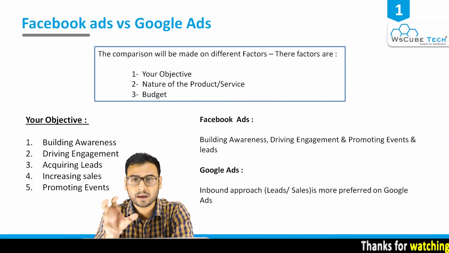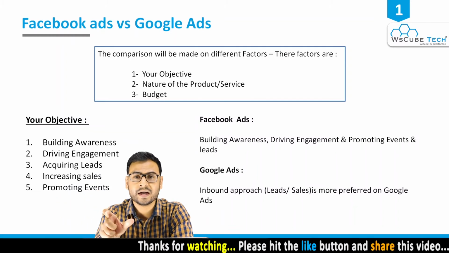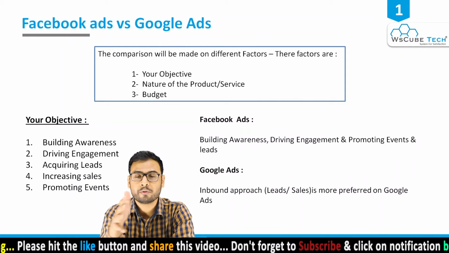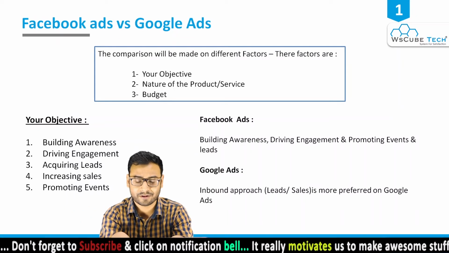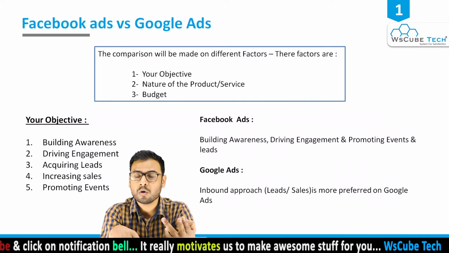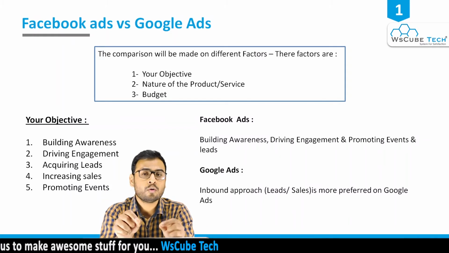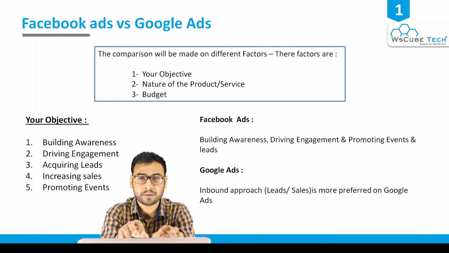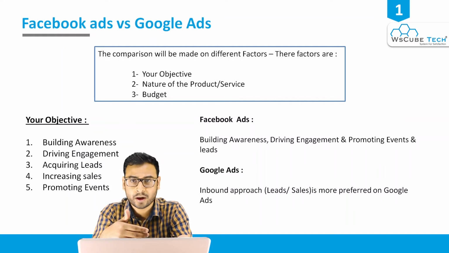Now they will click on your ad and go to your website, and there is a relation, right? The intent of the searcher is very much related to the product or service you are offering, in this case a 2 BHK flat. But on Facebook, you are showing ads based on interest. There is no chance that people are searching, saying, okay, I'm looking for a 2 BHK flat on Facebook. It is not going to happen.